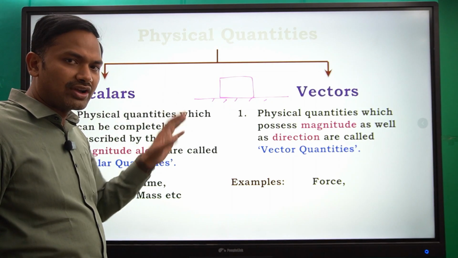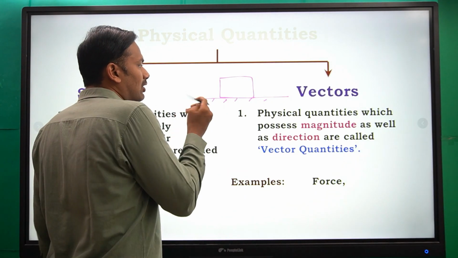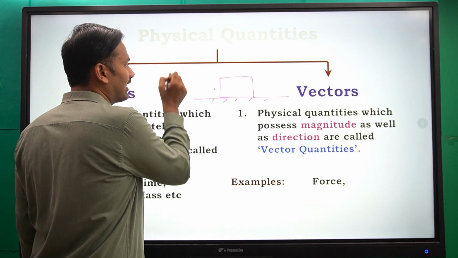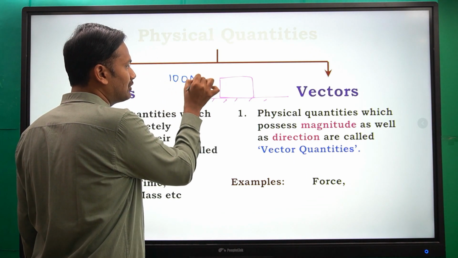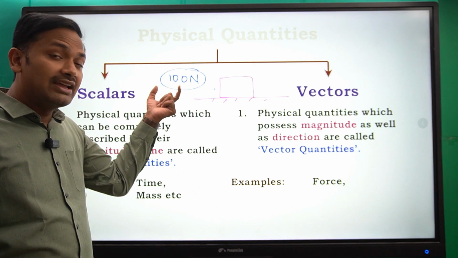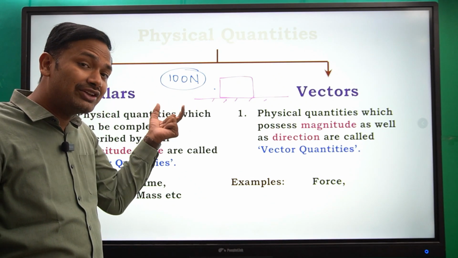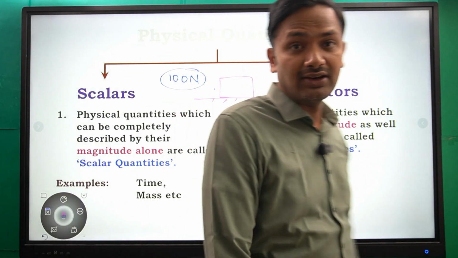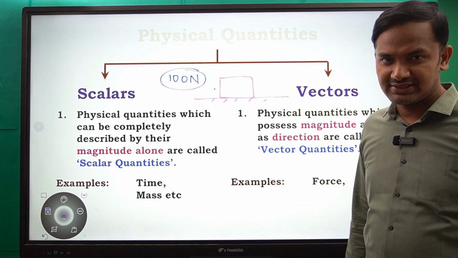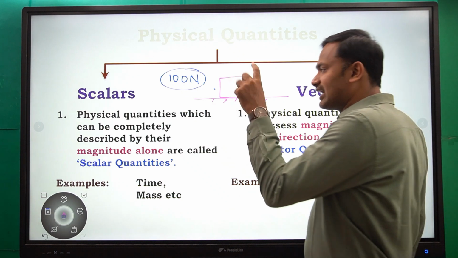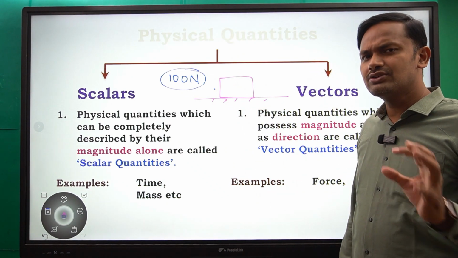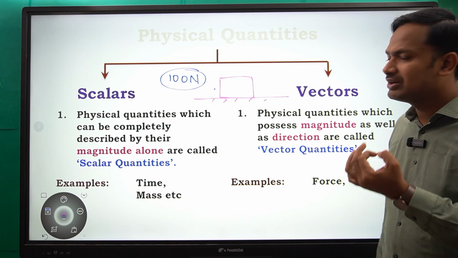Now, on this block, suppose I am going to apply 100 Newton force. If I apply 100 Newton force on this block, is it going to move or not? Is it going to be in motion or not?